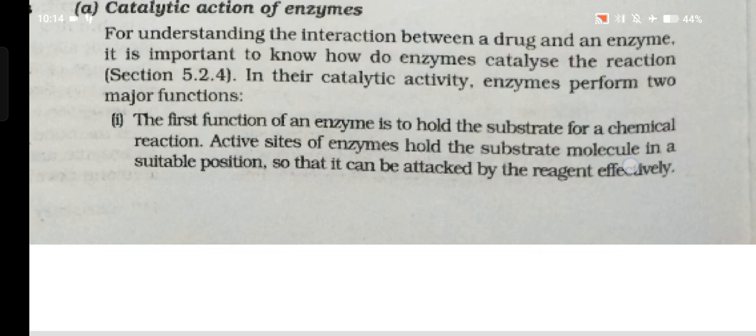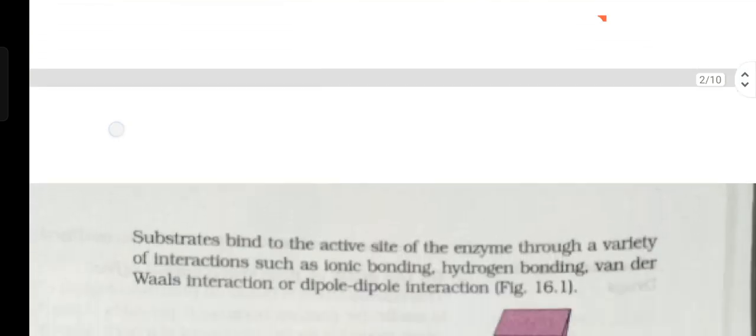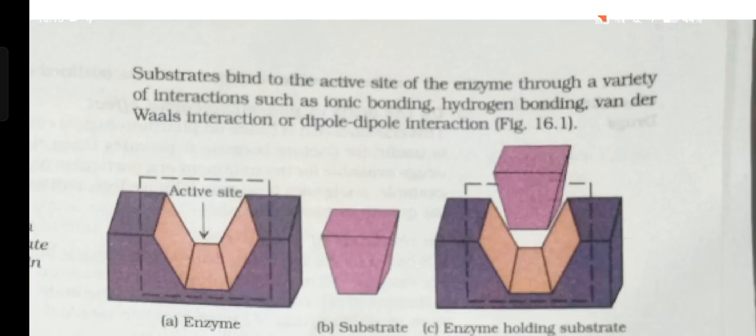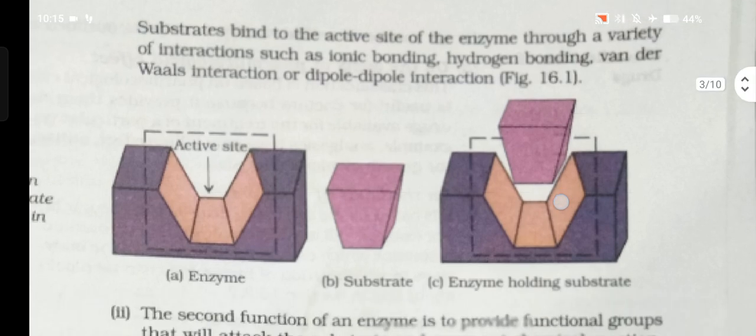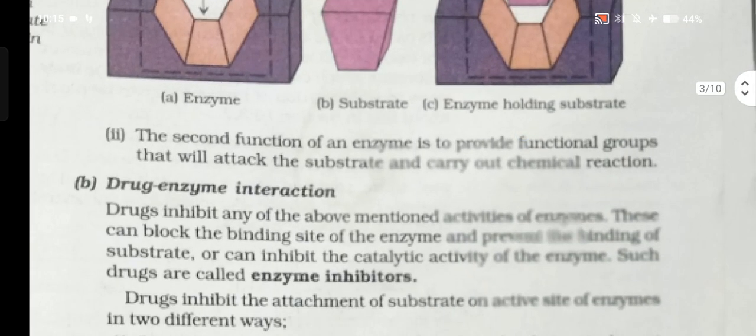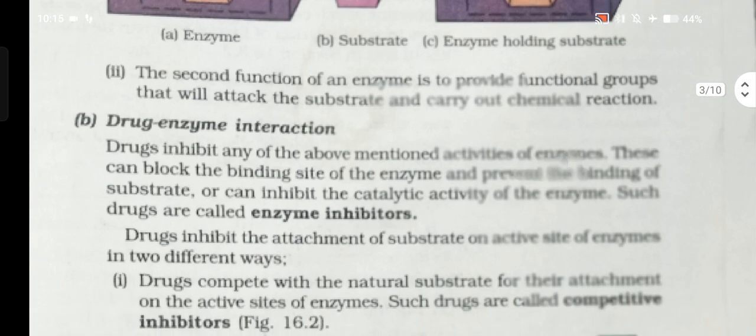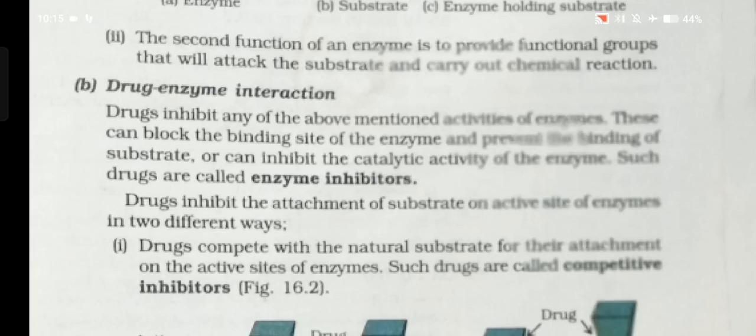The active site of the enzyme holds the substrate molecule in a suitable position so that it can be attacked by the reagent effectively. Substrate binds to the active site of the enzyme through a variety of interactions such as ionic bonding, hydrogen bonding, van der Waals interaction, or dipole-dipole interaction. Number two, the second function of an enzyme is to provide a functional group that will attack the substrate and carry out the chemical reaction. B. Drug enzyme interaction.